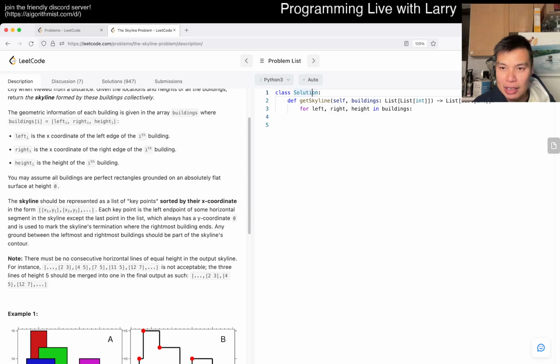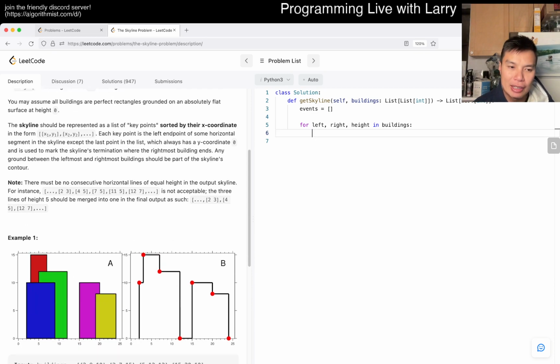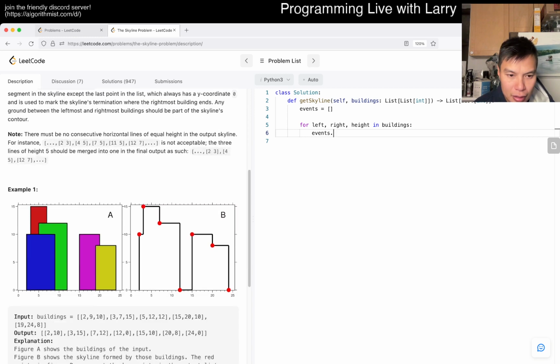Okay, so the way that I do it is by event sorting, and how do I do it, right? Events. I don't have a full idea on how to do this yet, but the idea is that we define the left edge. What is the output again? So 2 goes to 10, 3 goes to 15, and so forth. Okay.